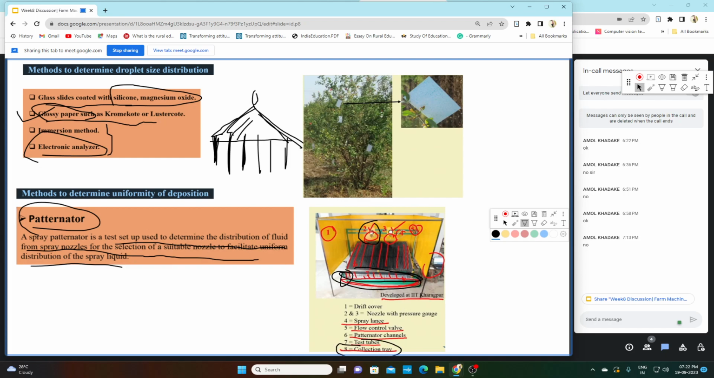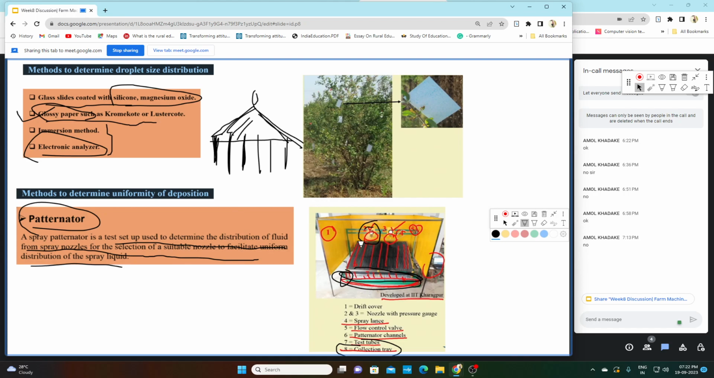So again I am repeating, this whole setup is known as a patternator. There are different components of the patternator. One is the drift cover. The drift cover is provided so that wind or other things do not affect the pattern of the spray. Then second and third are your nozzles with pressure gauge. Fourth is your spray lance.